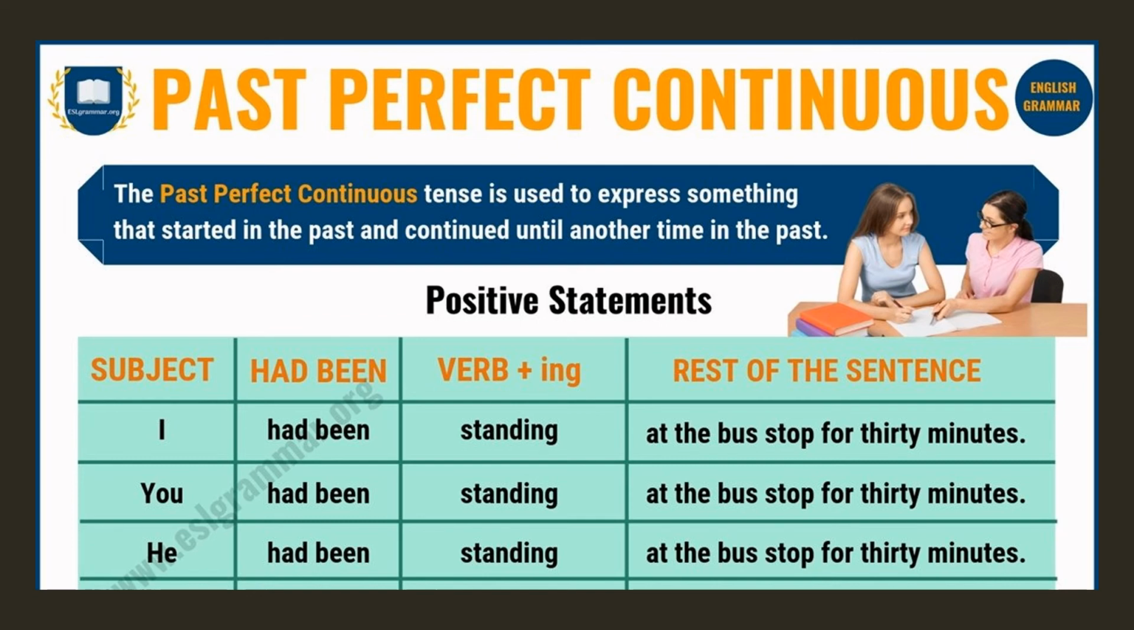I had been standing at the bus stop for 30 minutes. Had been is in the past and shows a continued action in the past itself. You had been standing at the bus stop for 30 minutes. He had been standing at the bus stop for 30 minutes. So this shows an action was happening in the past and it continued for some time in the past itself. Okay, so it is past perfect continuous.